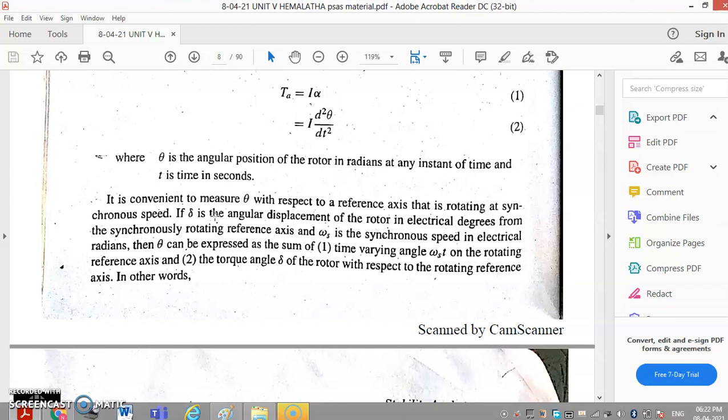If delta is the angular displacement of the rotor in electrical degrees from the synchronously rotating reference axis, and omega s is the synchronous speed, that is 2 pi ns, the angular speed in electrical radians, then theta can be expressed as the sum of, first, the time varying angle omega st on the rotating reference axis, and second, the torque angle delta of the rotor with respect to the rotating reference axis.